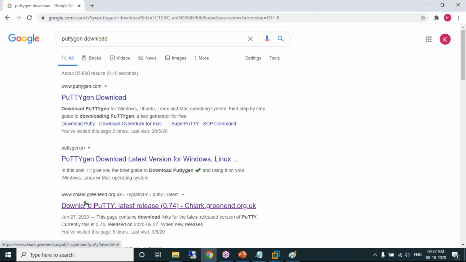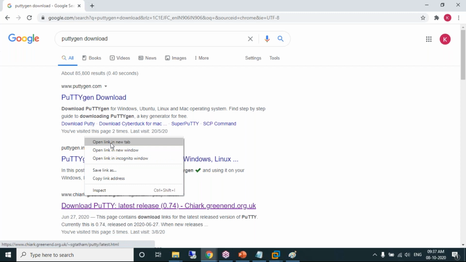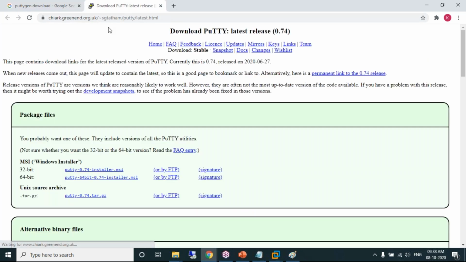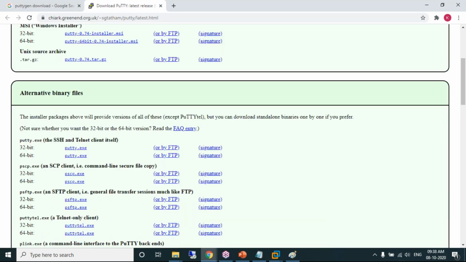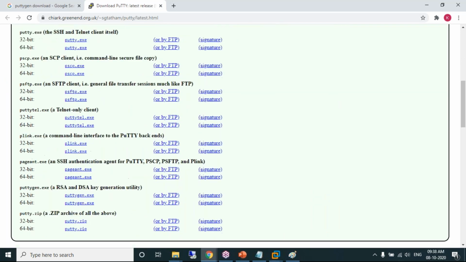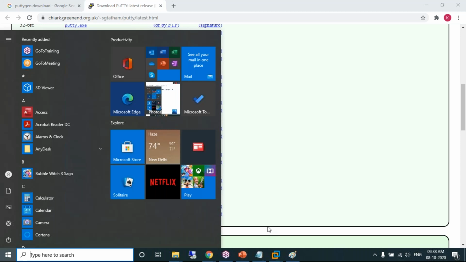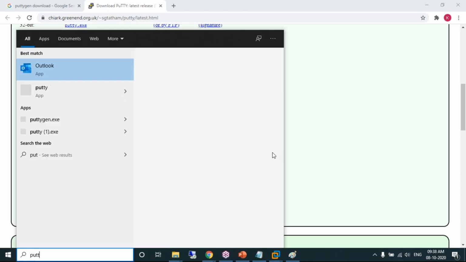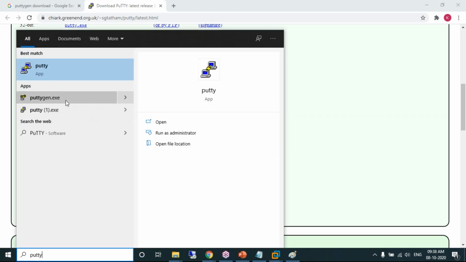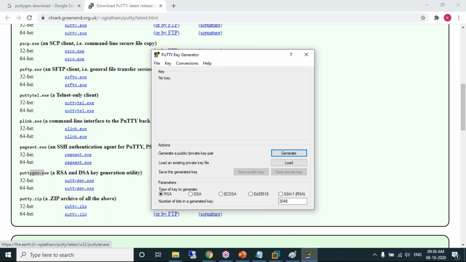This is the right website I recommend, chiark.greenend.org.uk. Download puttygen.exe; if it is a 64-bit Windows machine, you download this. Very simple. I already have the exe file downloaded. So here is puttygen.exe, open this exe file. That's it.